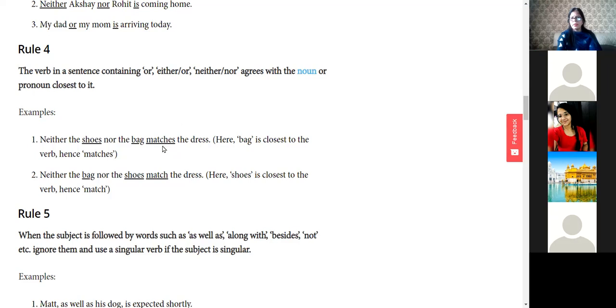Here the verb will match with the bag, because bag is closest to the verb, so "matches". Had the writer written neither the bag nor the shoes, then what would the answer be? Neither the bag nor the shoes: match or matches the dress?